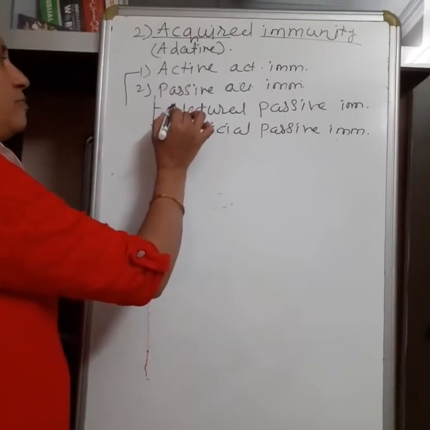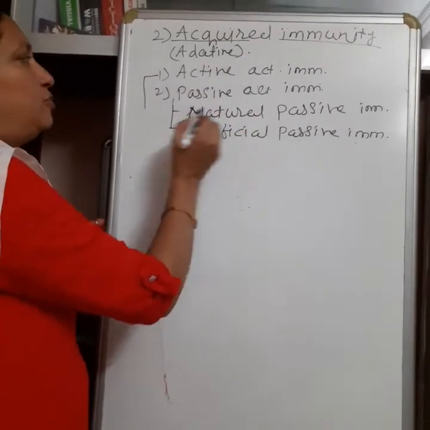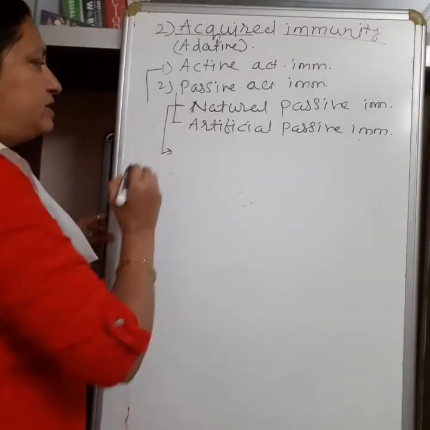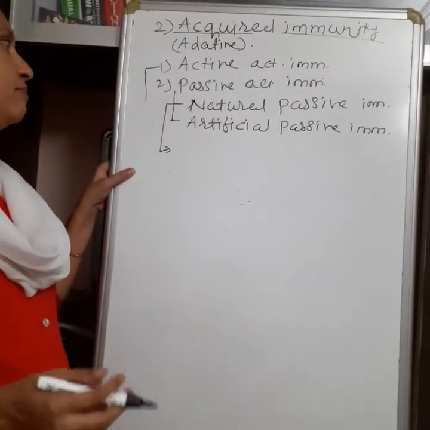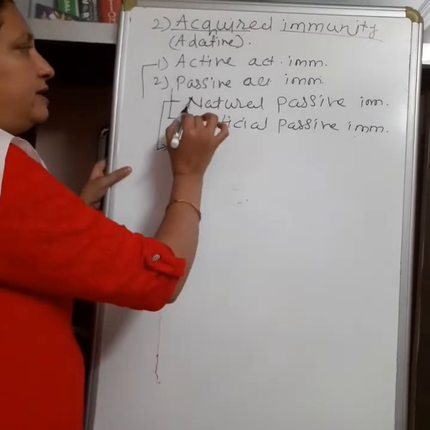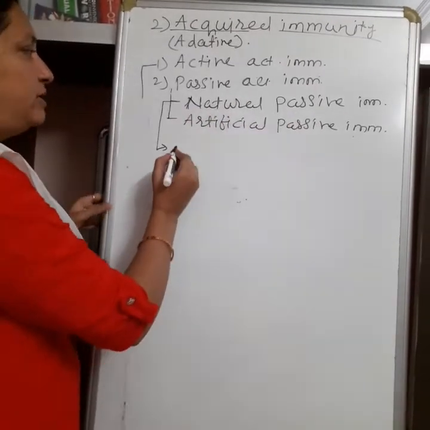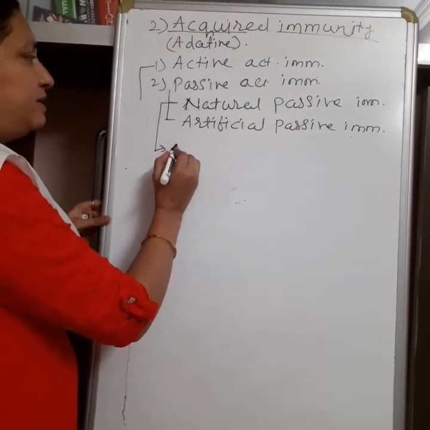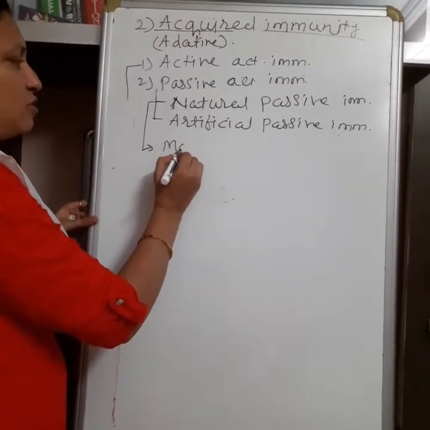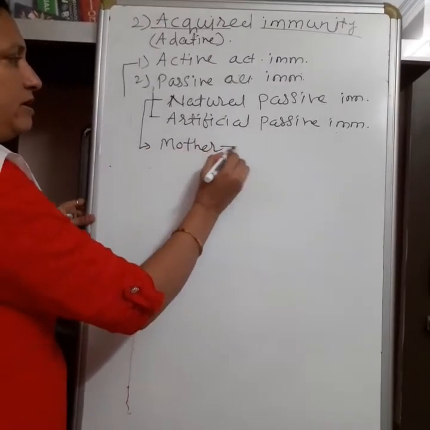Now the first type of passive immunity is natural passive immunity. It means the antibodies come into the body naturally, but from outside, and that is called natural passive immunity. Its example is the antibodies that come from the mother to the fetus.